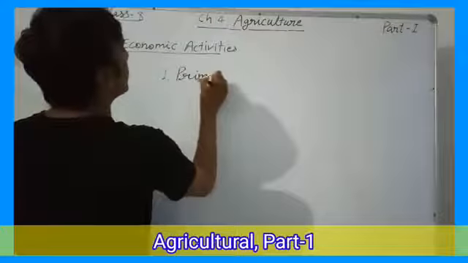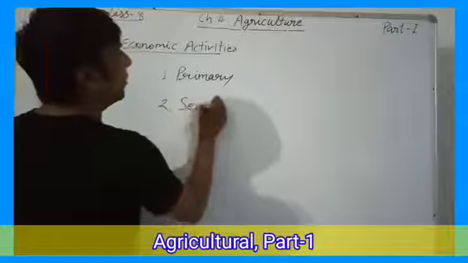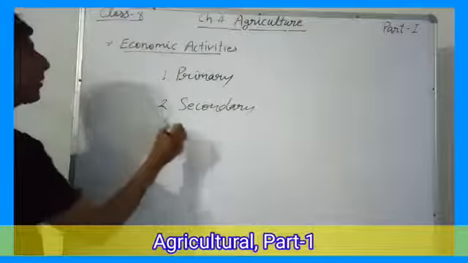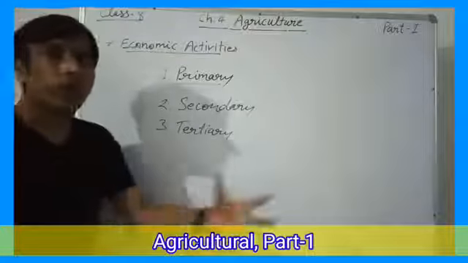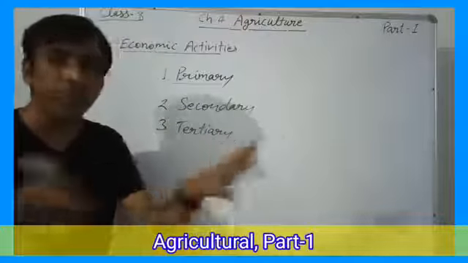Number one, primary activities. Number two, secondary activities. Number three, tertiary activities. Primary activities are connected to collection of natural resources and extraction from the earth. So these kinds of activities are known as primary activities.